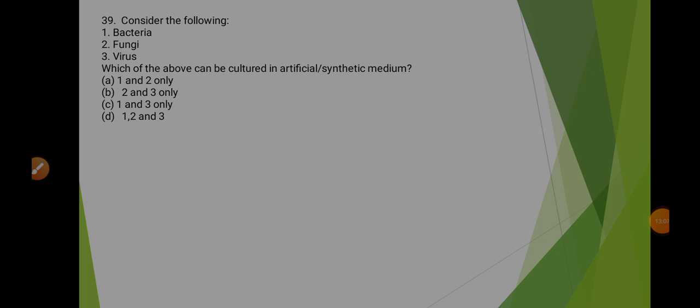Now coming to the options, it says option 1 and 2. So bacteria can be grown in laboratory in artificial synthetic medium. Fungi can also be grown in artificial synthetic medium. But viruses, they can't be grown in artificial synthetic medium, because they are parasitic in nature, means they require host cell, and in artificial synthetic medium we cannot provide them any cell. So here the option A will be correct one.